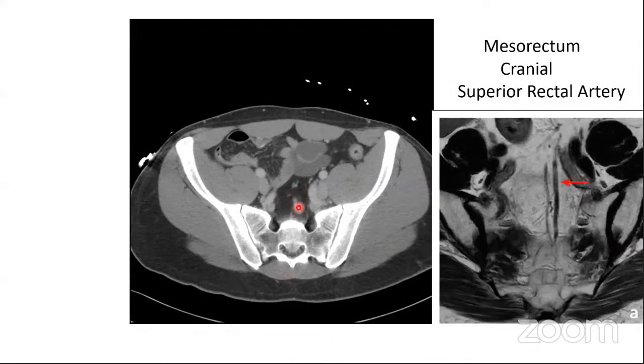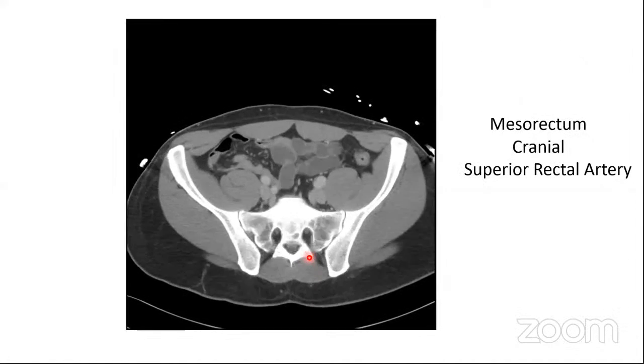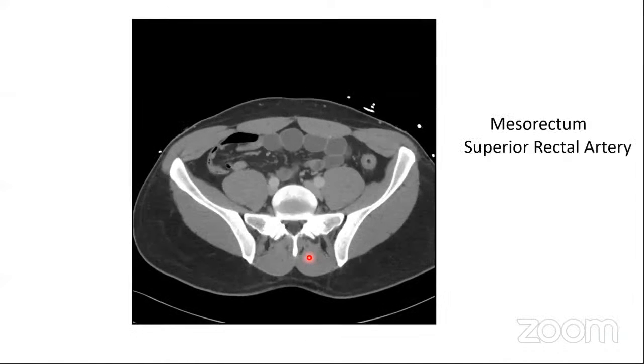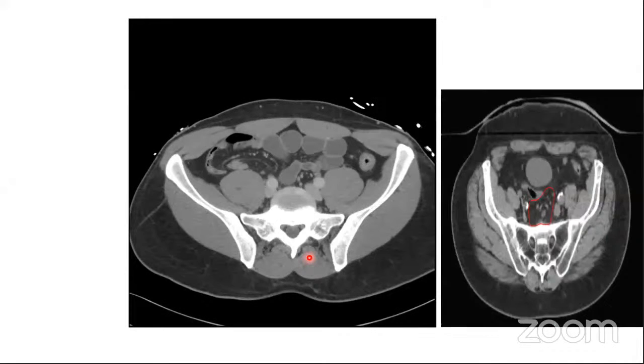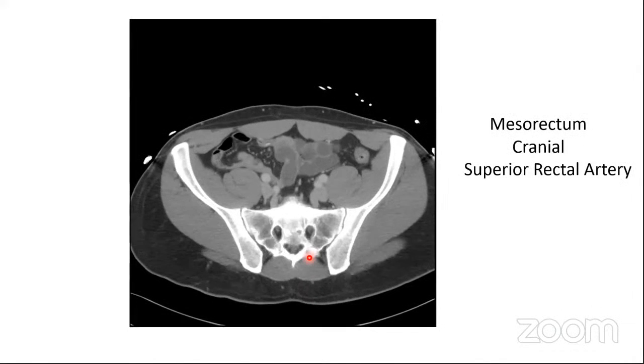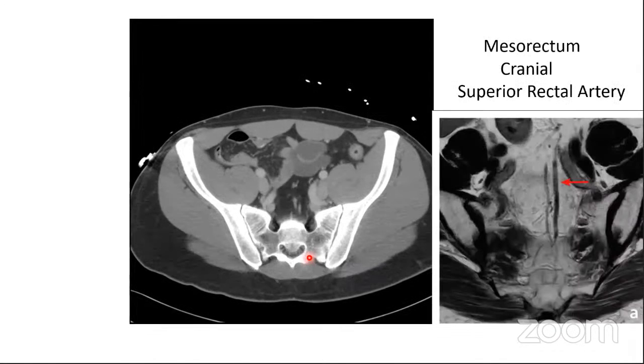These are the superior rectal vessels, which we also saw on the MR. If you learn to scroll them cranially and caudally, you'll be able to track out the superior rectal. This is the bifurcation of the inferior mesenteric. Here it is bifurcating. And as you go down, this becomes these elongated vessels. So this is the cranial border, and it roughly corresponds to the level of the sacral promontory.